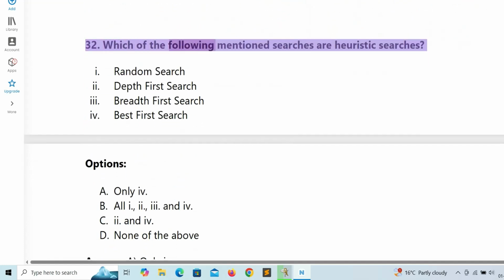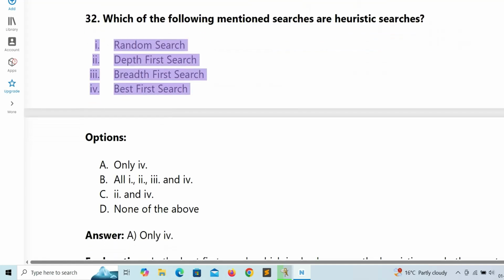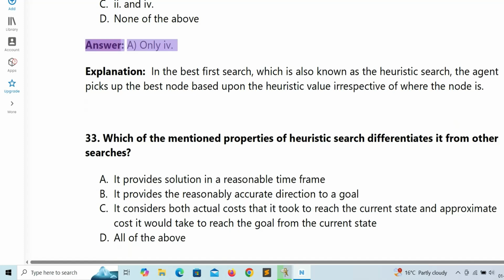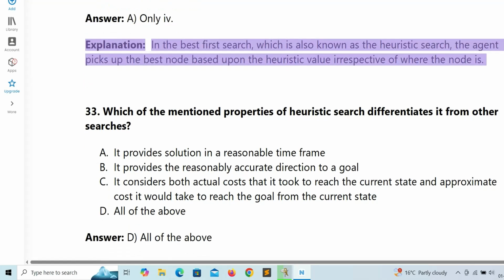32. Which of the following mentioned searches are heuristic searches? 1. Random search 2. Depth first search 3. Breadth first search 4. Best first search. Options: A. Only 4. B. All 1, 2, 3, and 4. C. 2 and 4. D. None of the above. Answer: A. Only 4. Explanation: in the best first search, which is also known as the heuristic search, the agent picks up the best node based upon the heuristic value irrespective of where the node is.